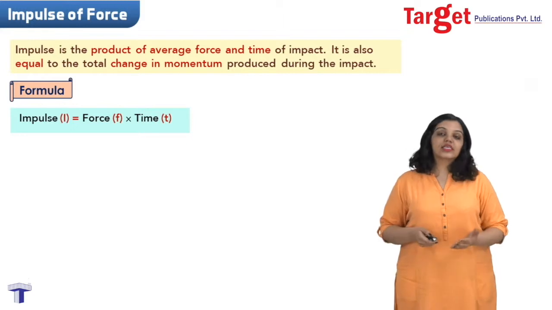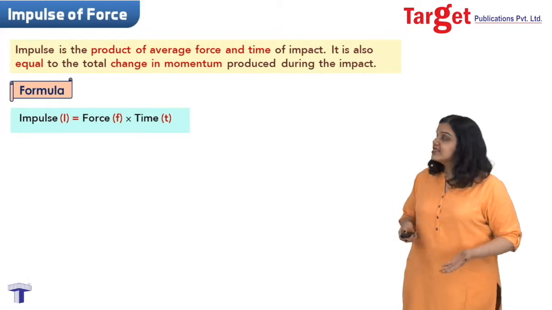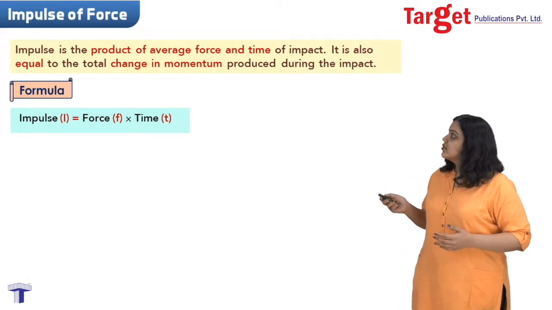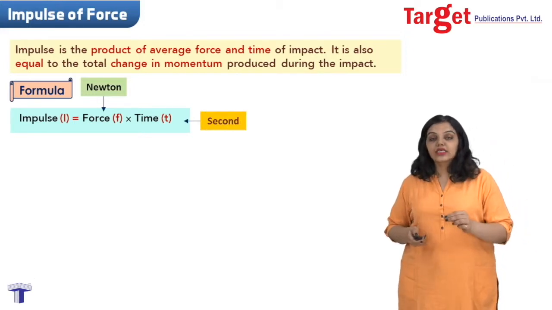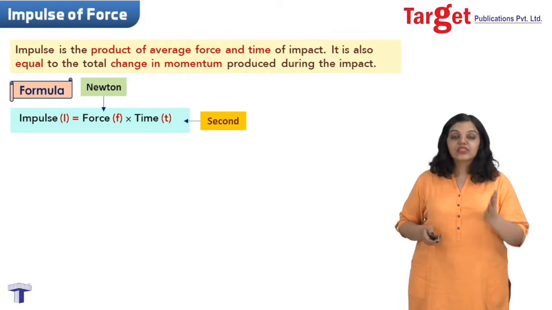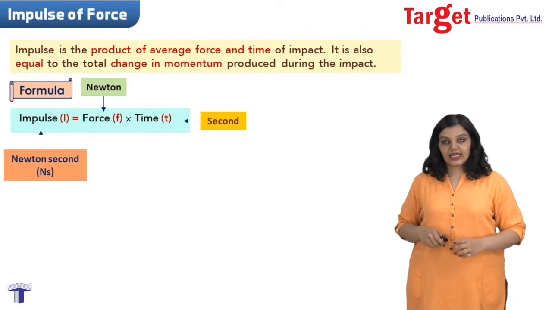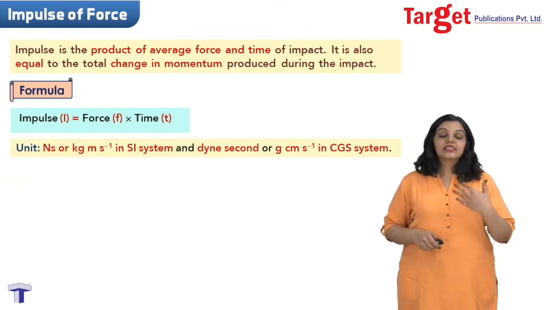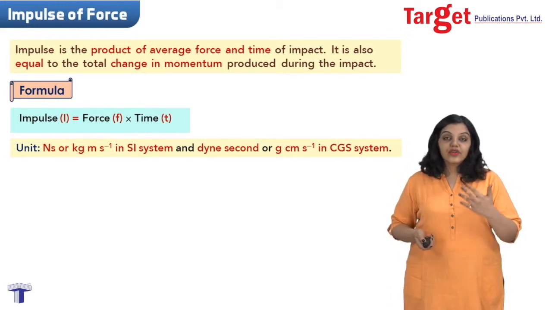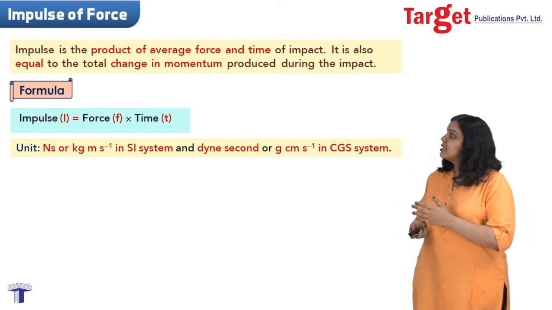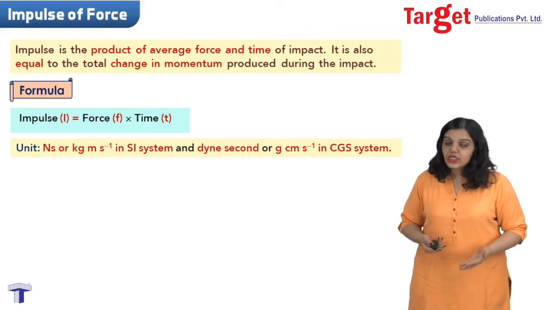And then I ask the same questions that I ask whenever I learn a new concept, like what are the units of impulse? To find this, I look at the formula and I say force has a unit of Newton, time has a unit of seconds, and therefore the unit of impulse, which is a product of force and time, will be Newton second, right? So we have the units of impulse as Newton second, and correspondingly in the CGS system it will be dyne second. You can of course convert this into kg meters and other units, and you will see that it is kg meter per second in the SI system and gram centimeter per second in the CGS system. So these were the units of impulse.